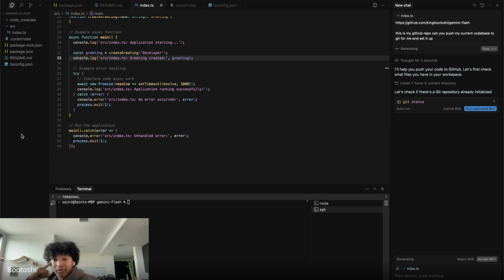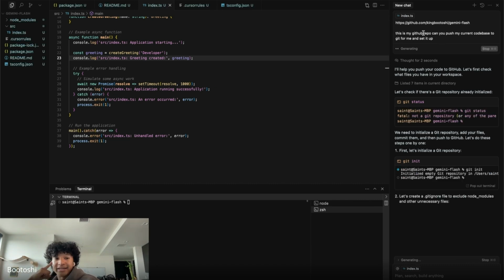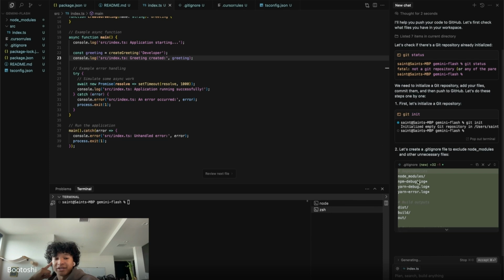Now we're going into the more advanced version of the workshop where we're actually creating a product to use and make for ourselves. So the Claude agent is going to go through and literally set up my entire code base to be a Git repo. It's going to initialize a Git repo, it's going to do git init. And all I did is say, this is my GitHub link, push my code base to this GitHub link.